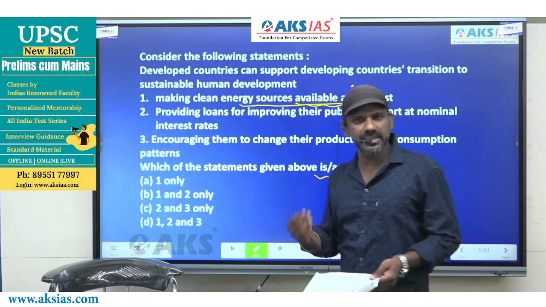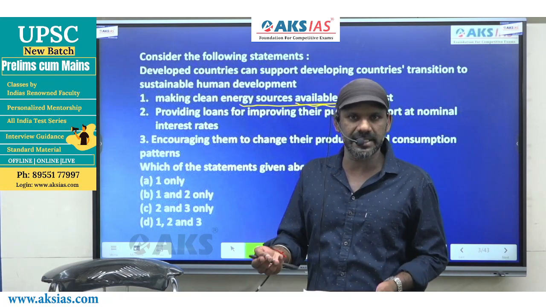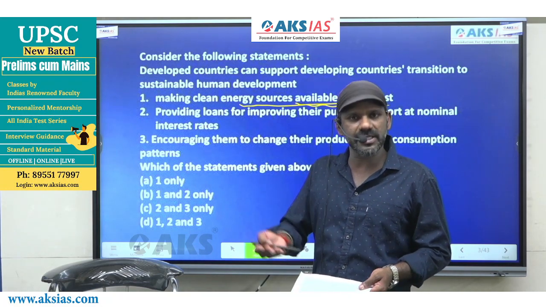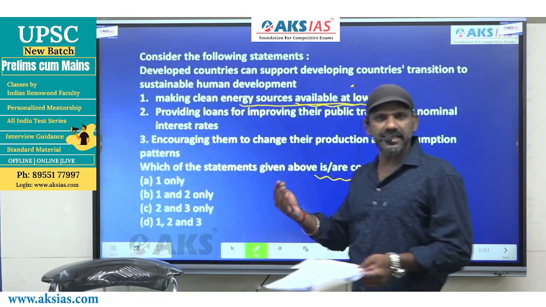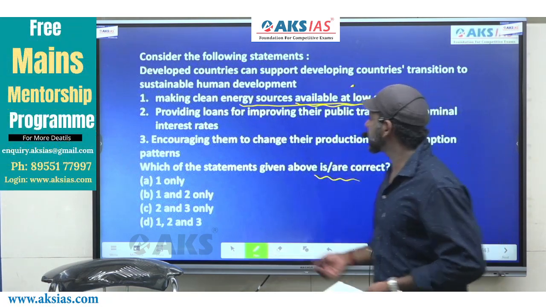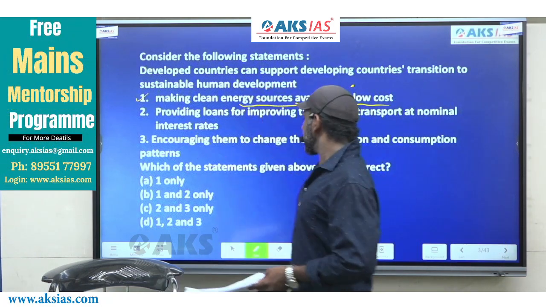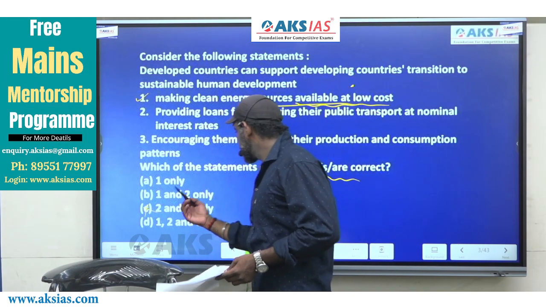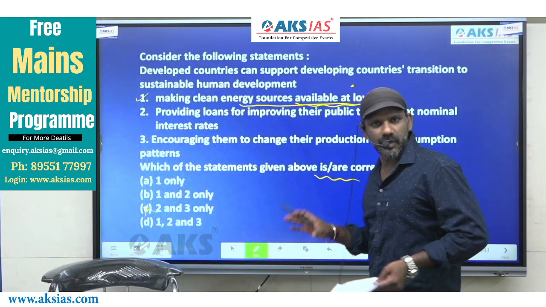Because of the high cost, developing countries are unable to do it. So if that barrier is being crossed by them or is being overcome by them, they can achieve it. So 1 must be considered. As 1 is considered, option C is eliminated. C does not talk about 1.